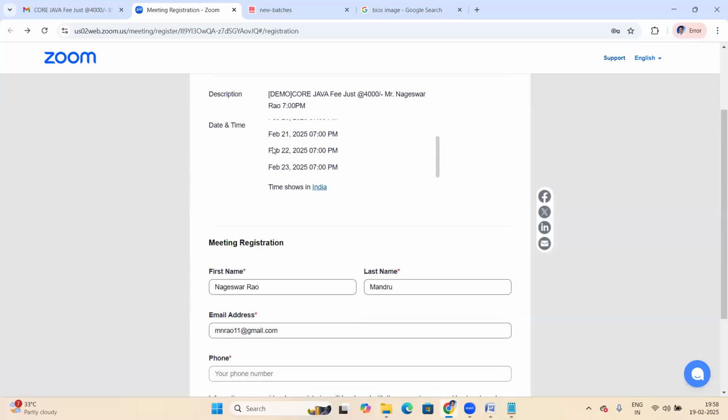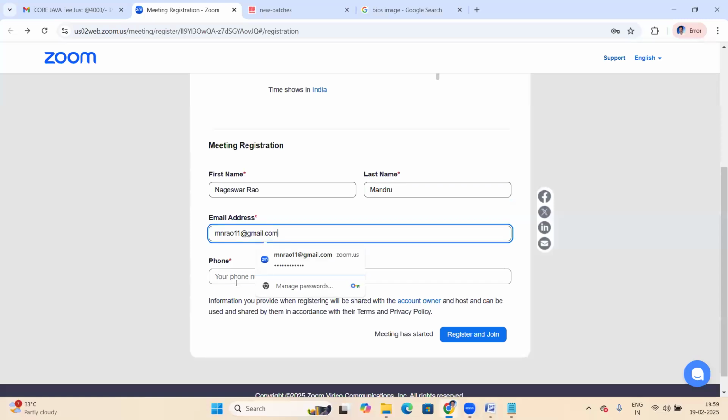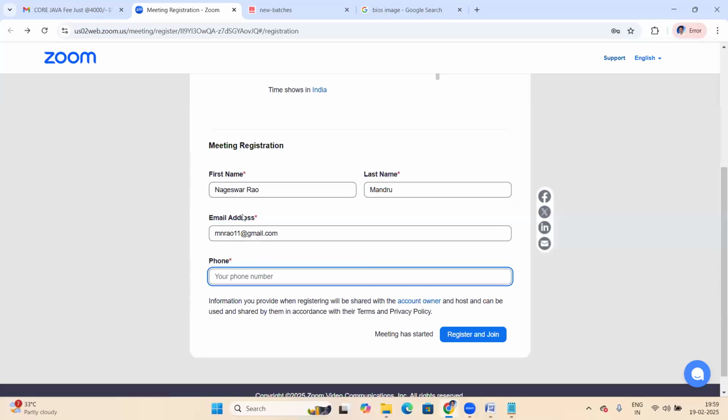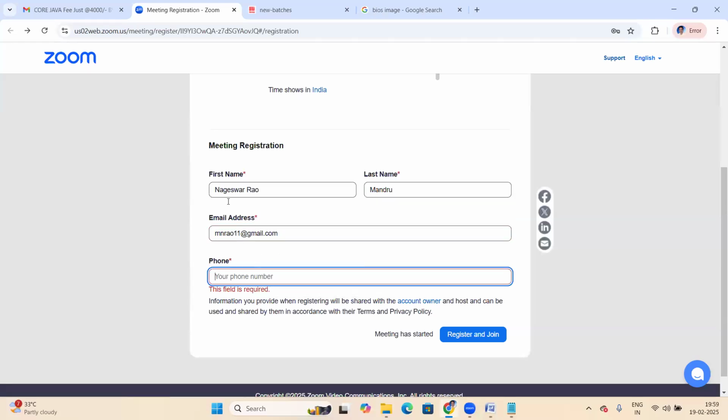See, here it's a form, right? I think today you have filled this form: first name, last name, email address, phone number. The registration form, right? We are filling in this information. This form is a front end.